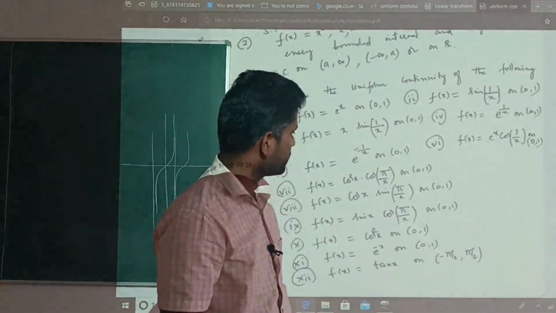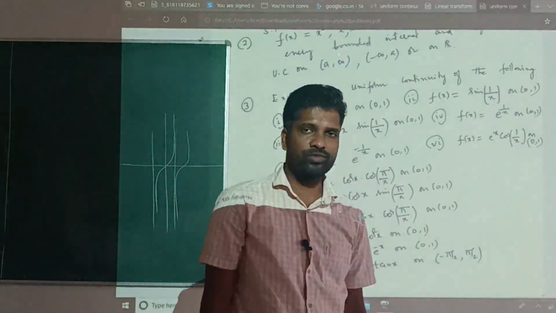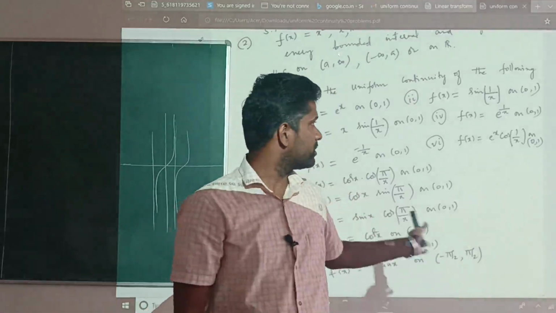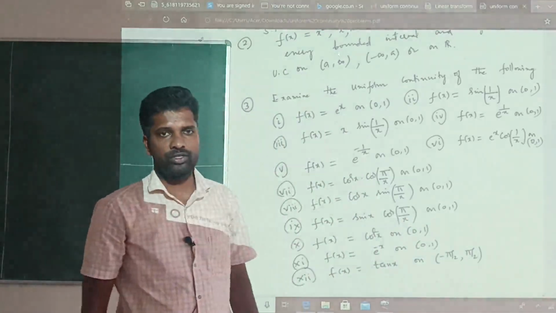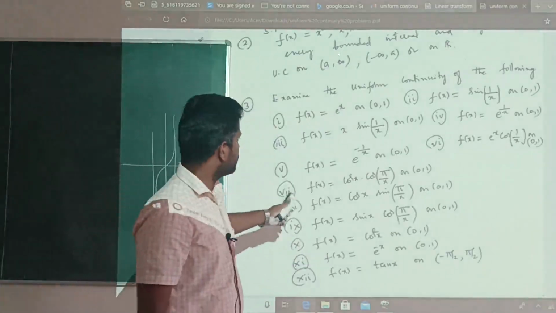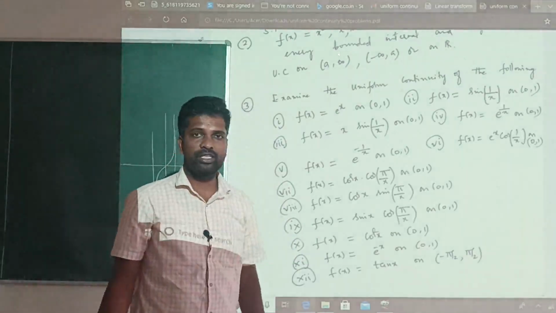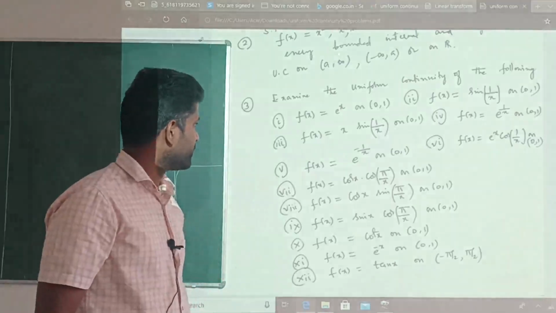Yes, we will discuss a few more results on uniform continuity, and we will solve a few more problems on uniform continuity. So these are some problems using that one result, to see whether it gives enough confidence to solve this kind of problems. We'll try to solve a few more problems in the next class.